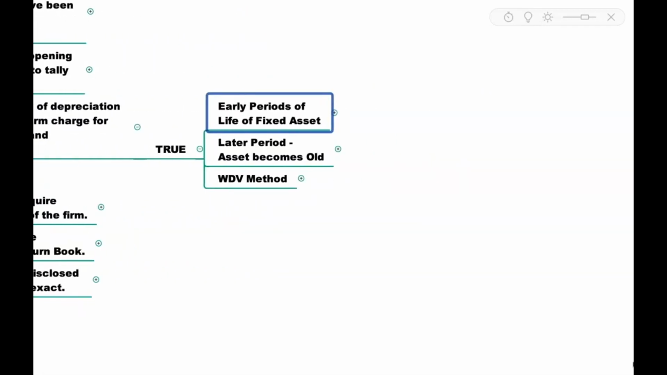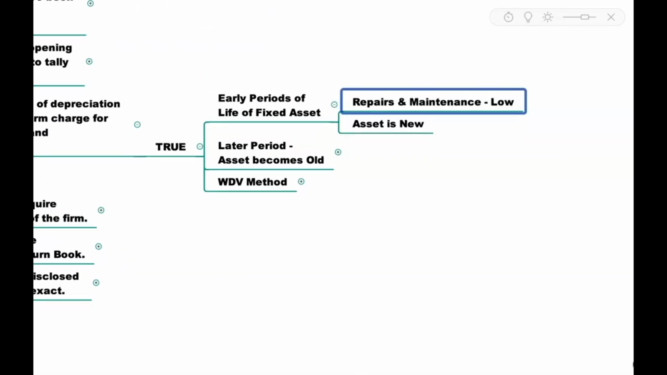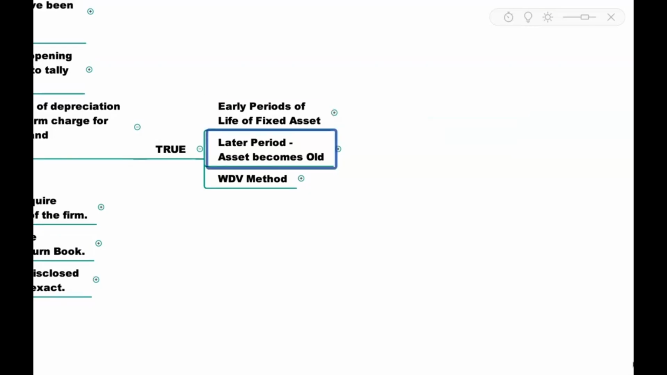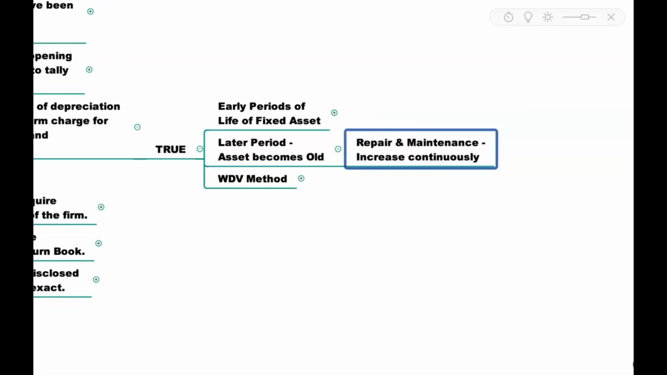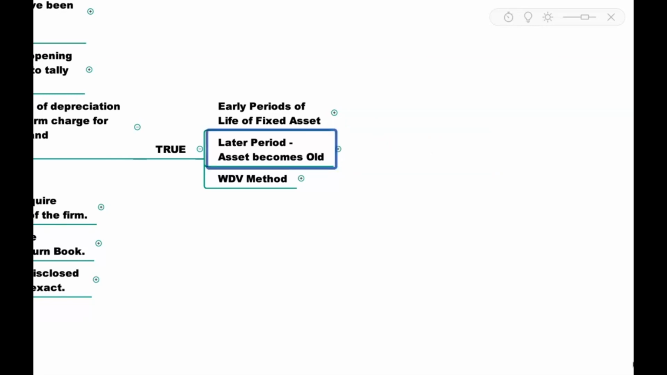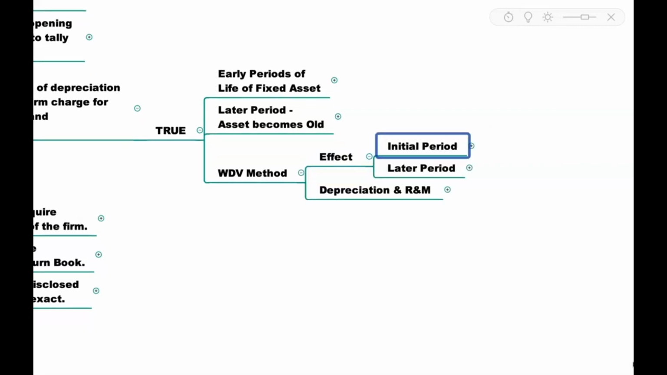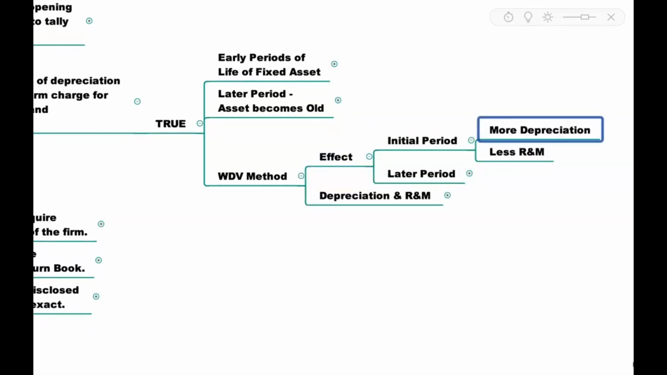See, if you take the early period, that is when you acquire a fixed asset, in that period repairs and maintenance will be very low because asset is new. But in the later period, that is when asset becomes old, what will happen is repairs and maintenance will increase continuously. So what this written down value method does is, in the initial period there will be more depreciation on that fixed asset, and in that period obviously there will be less repairs and maintenance.